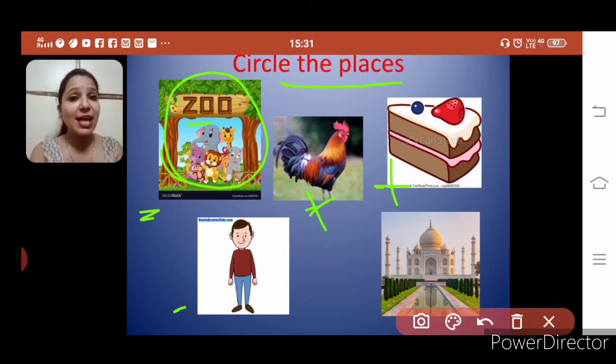No, this is a person. So this will also not come in the category of places. And last is Taj Mahal. Yes, this is a place. So we have found two pictures of places. We have done people. Now we have done places. What is the next one?